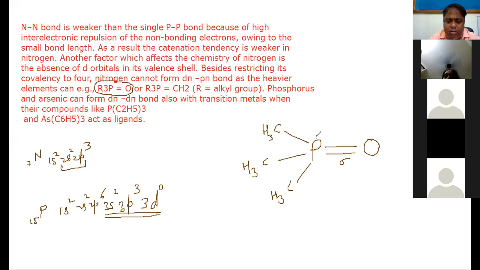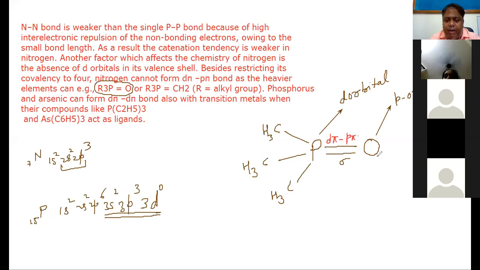Now this is the d orbital of phosphorus, and this is the p orbital of oxygen. They overlap to form this d pi p pi bonding.